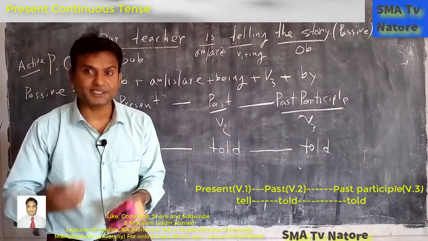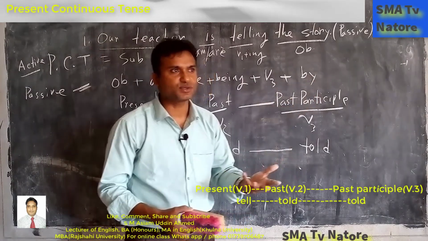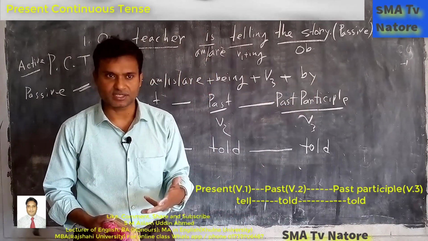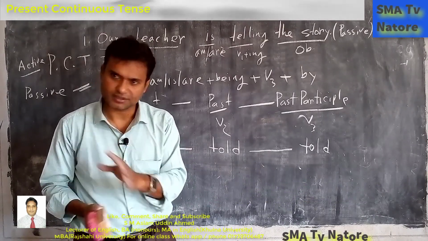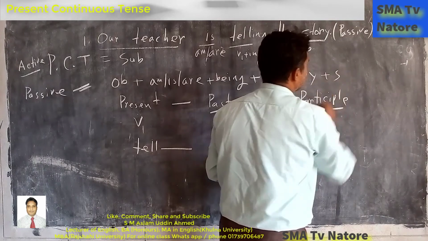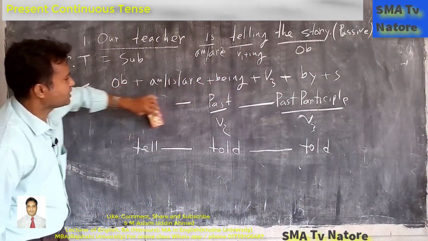Next one, generally we use by in the passive form. When we are making the passive voice, generally we use by. But sometimes we can use to, with, at in different cases, as exceptions. Okay. And next one, the subject. So now we will make it passive voice.